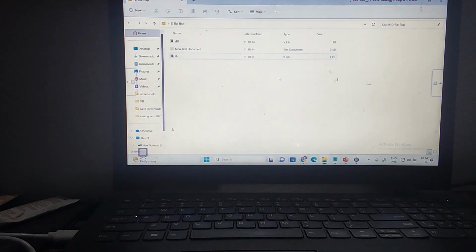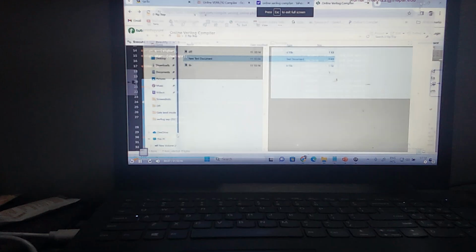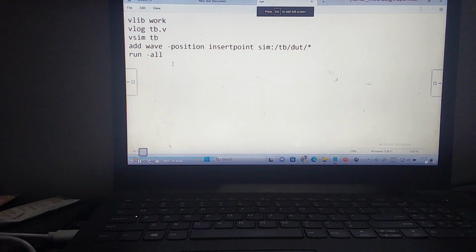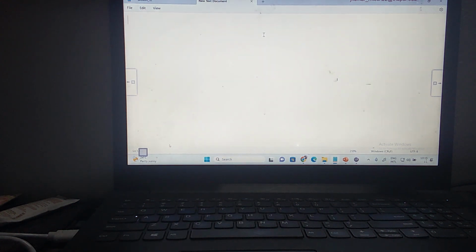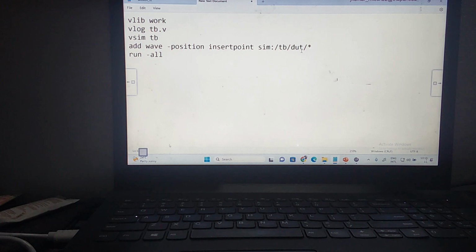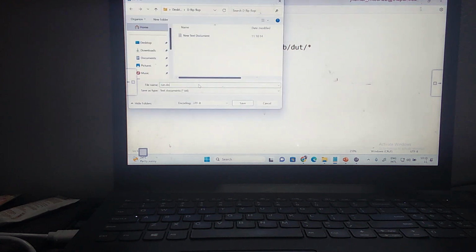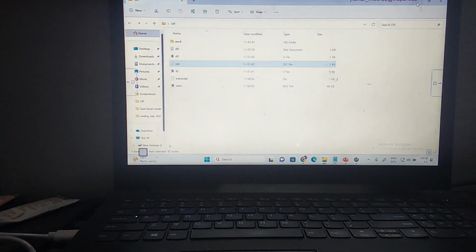Now what do I need to do? Run the file. So let us copy some from the other file. Run the file. This is the same bit. The file name I have given is tb.v, and this tb is the design under test. Let us save as the run file. What extension is it? .do extension. Now let us save this. So we have done the D flip flop design file, test bench, and run file.